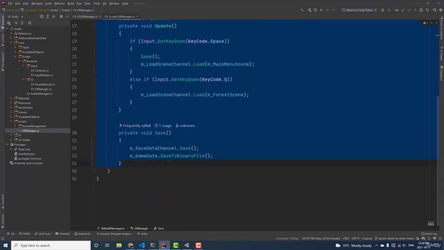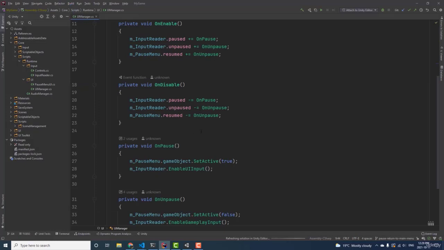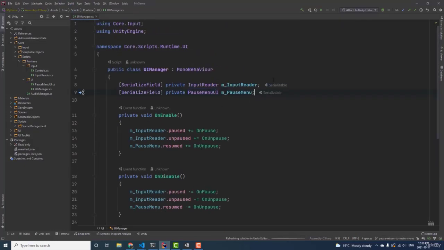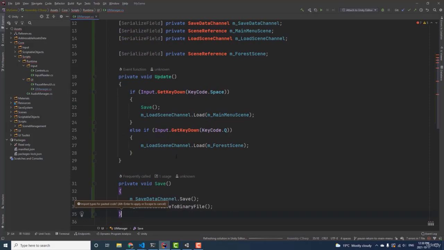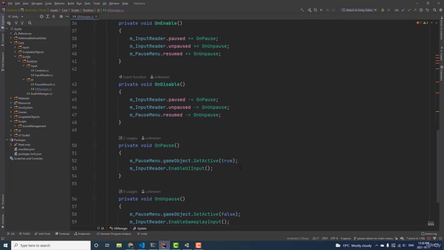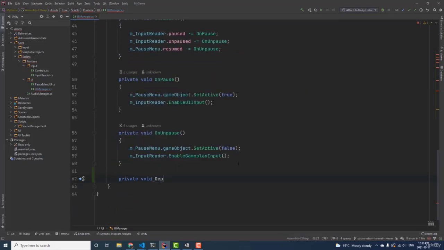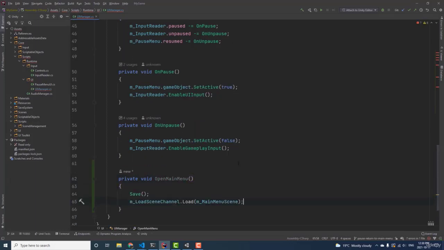Now we are going to take the code from our old UI manager and we're going to delete it. And then we are going to paste it inside of our new UI manager. Now I'm going to take the code from the update function and I'm going to create a new function called open main menu.